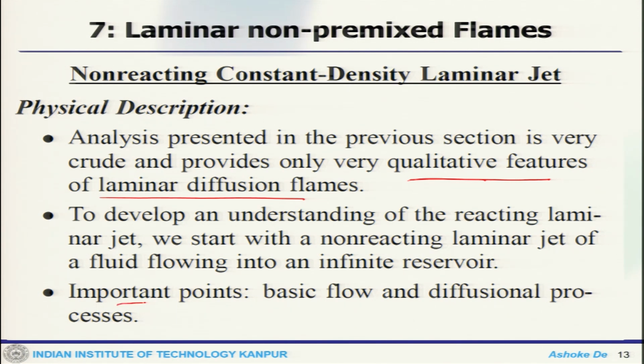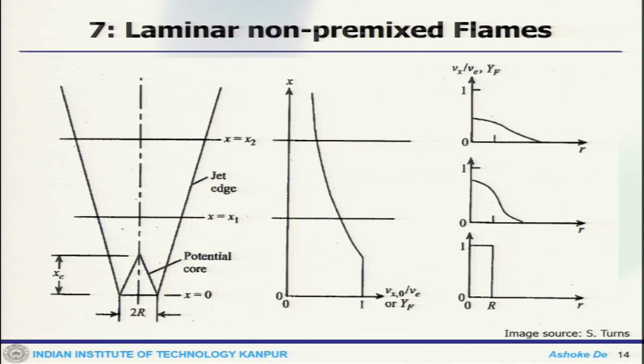One important point to be noted here is the basic flow and diffusional process. If you try to define the problem schematically, this is the diameter of the jet, this is how the jet core will evolve, and this is the edge of the jet, because there would be a shear layer for a free, or unconfined, jet.